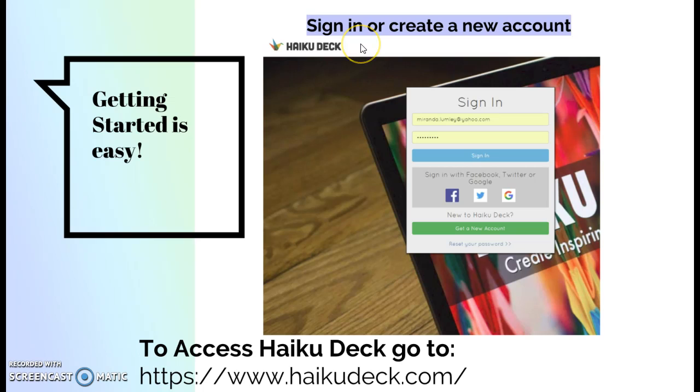You'll need to sign in or create a new account depending on whether or not your students have had access prior with Haiku Deck. So to access Haiku Deck, you can go to www.haikudeck.com or just search for Haiku Deck.